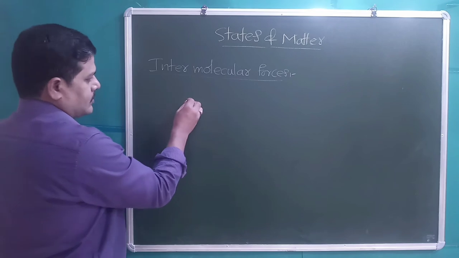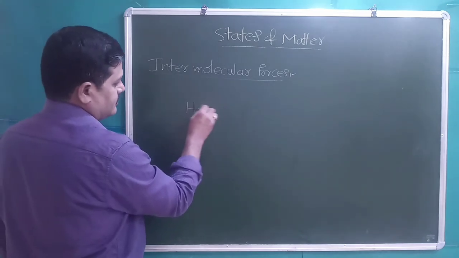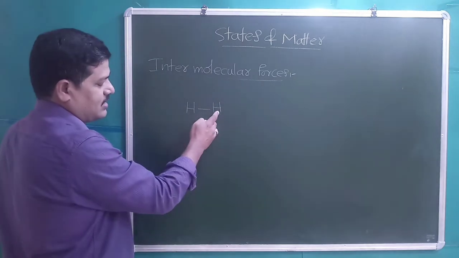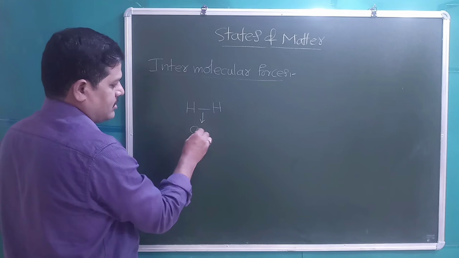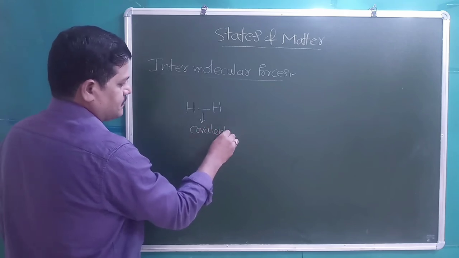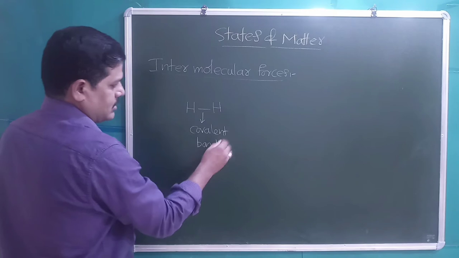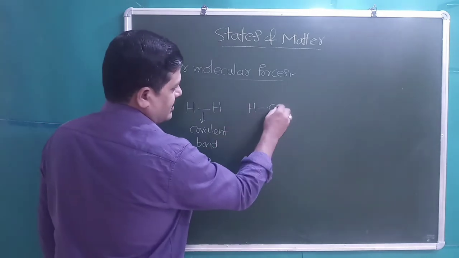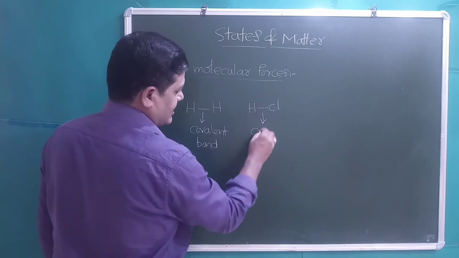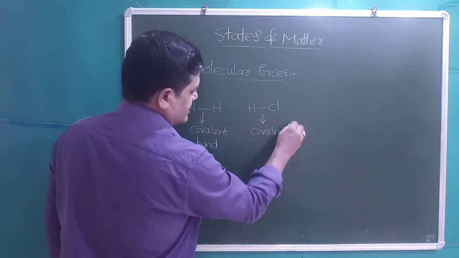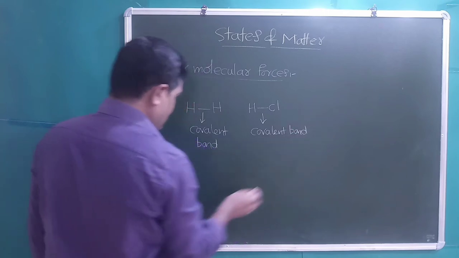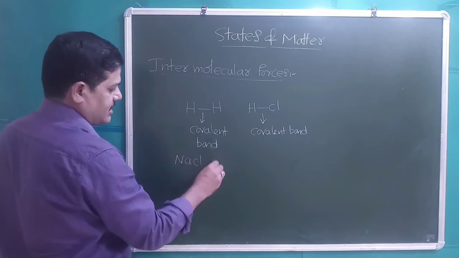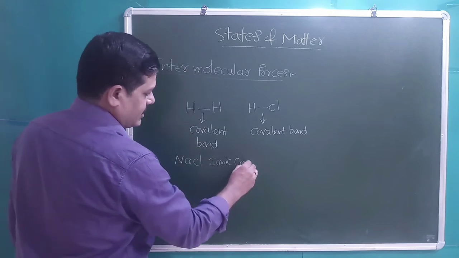For example, if you take a hydrogen molecule, in between two hydrogen atoms, there is a covalent bond present. In an HCl molecule, in between hydrogen and chlorine atoms, one covalent bond is present. If it is NaCl, which is an ionic compound,